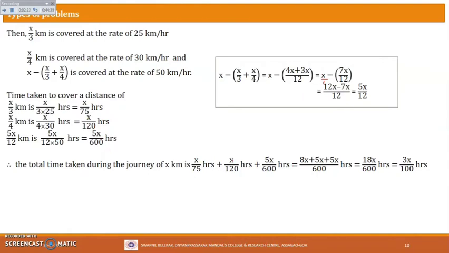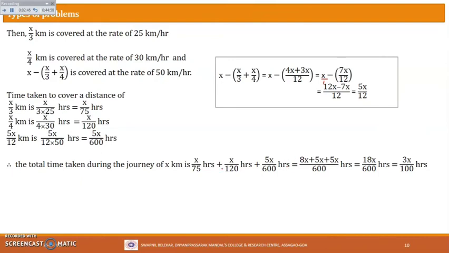Yes, if you add these all, again these are addition of fractions only, but the denominators are not the same here. So what we will do, we'll try to make the denominator same. So how have we made the denominator same here? What we have done is, we have multiplied this fraction by 8. So if you do that, you will get 8x divided by 8 into 75, which will be 600.